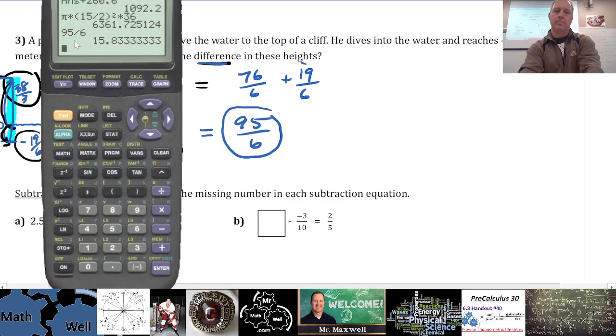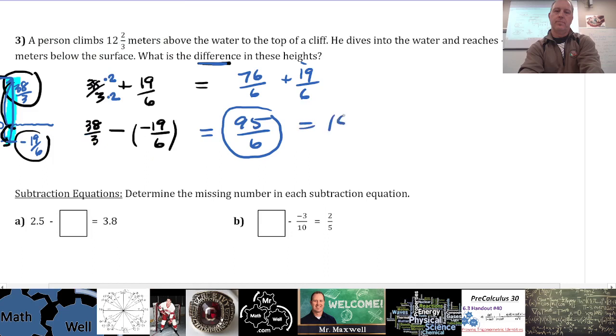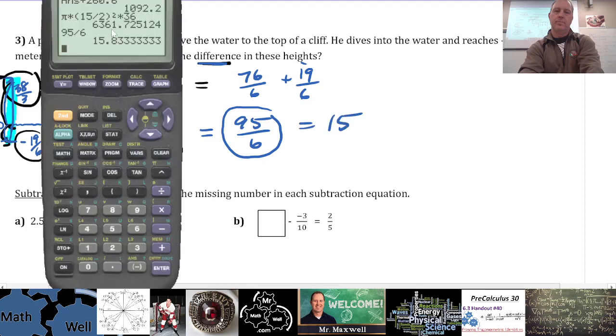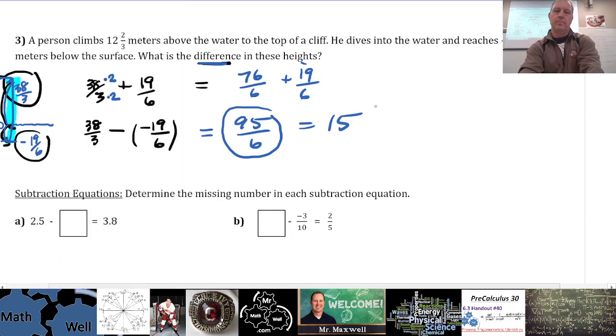Right. So you divide 95 divided by 6 to get 15. So that means that 15 whole groups of 6 go into this, right? Okay. So we have 15. And then you have to figure out what this decimal really is, right? 0.83. So you could do 0.833333 times 6 to find out what number that is. Or you could do this. You could do 6 times 15 is 90. So what's left over from 90 to 95 is 5. So you could say 5 over 6. So 5/6 is left over. Yeah, that's good. And again, if you want to explore your calculator, you should have a button that changes from improper to mixed fractions.